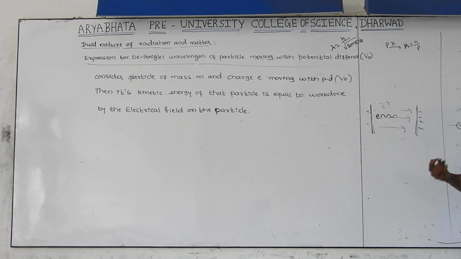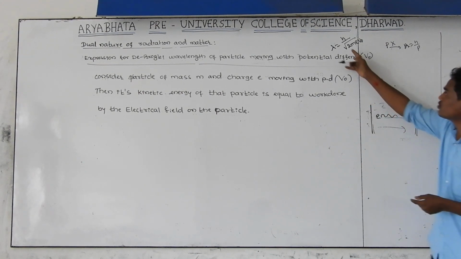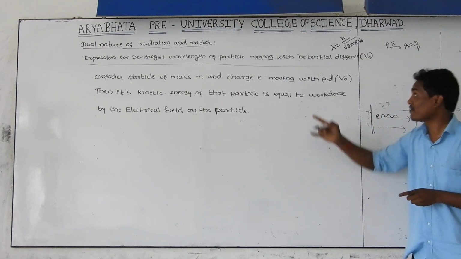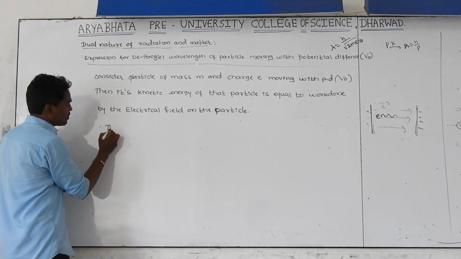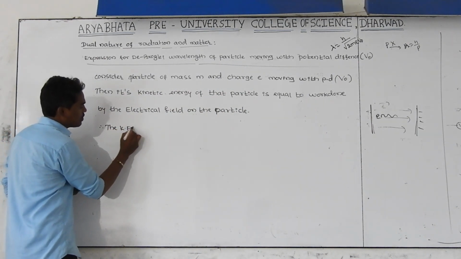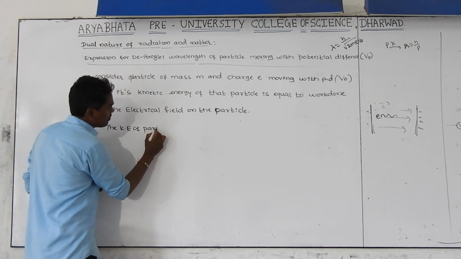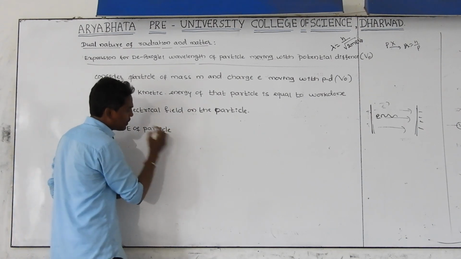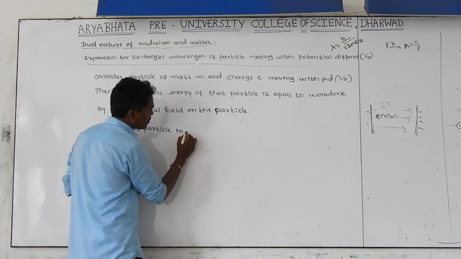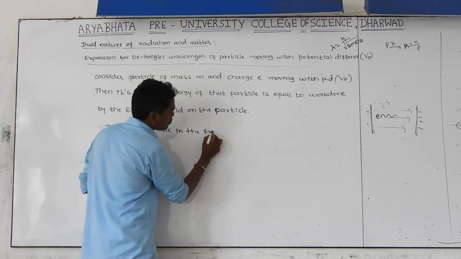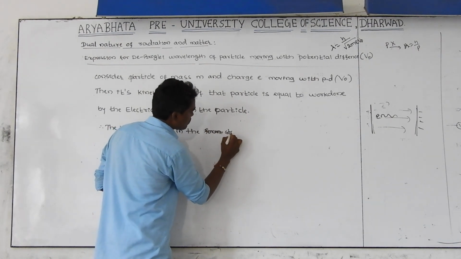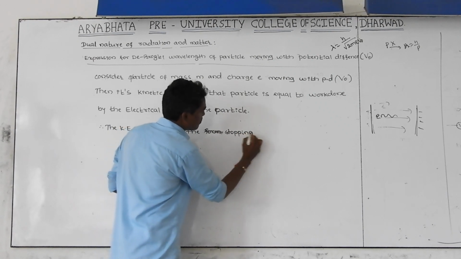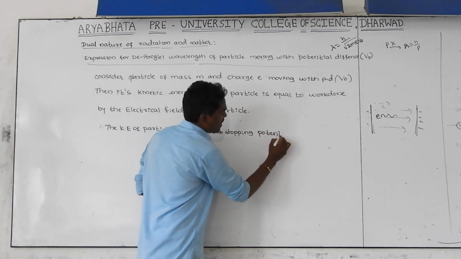And to find the wavelength of those de Broglie waves associated with the charged particle, we are going to use this formula. Now we are deriving this formula. Therefore, let us consider the kinetic energy of the particle in the form of stopping potential, which can be written as follows.